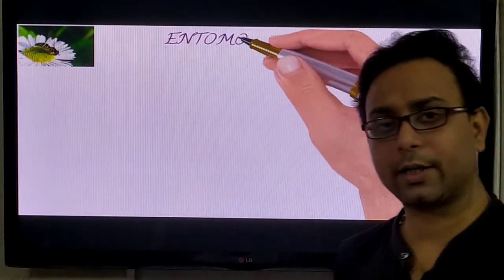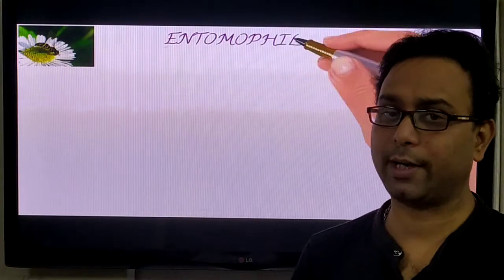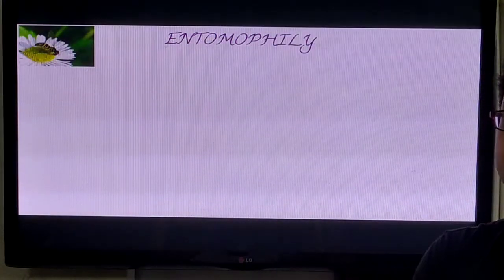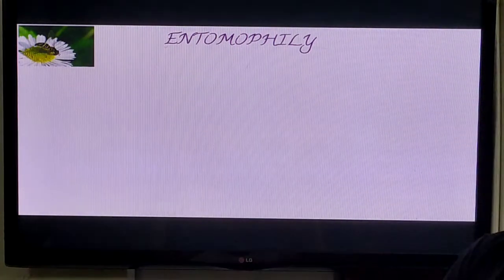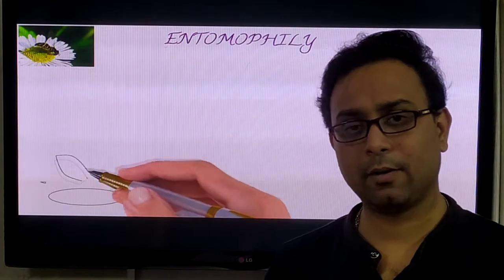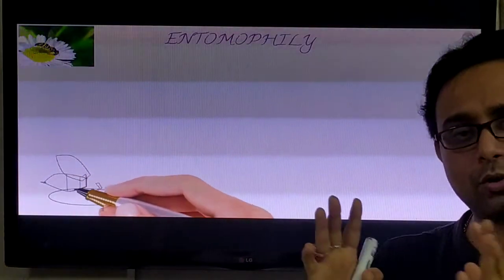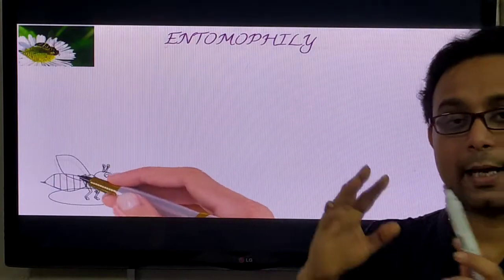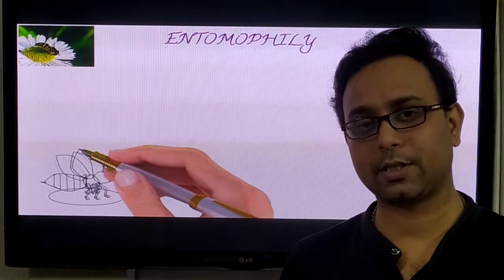But the most important type is entomophily. In entomophily the agents are insects. This is the most common type because maximum plants follow the entomophily process. So insects indirectly help the pollination.